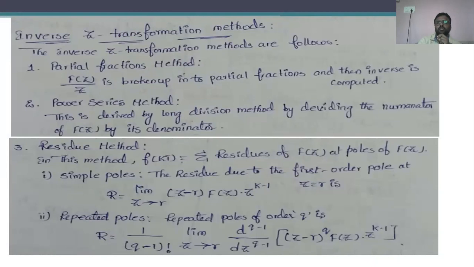The power series method is also called the long division method. These are the three different inverse Z transform techniques we are having. We have seen so many problems with all these three methods.